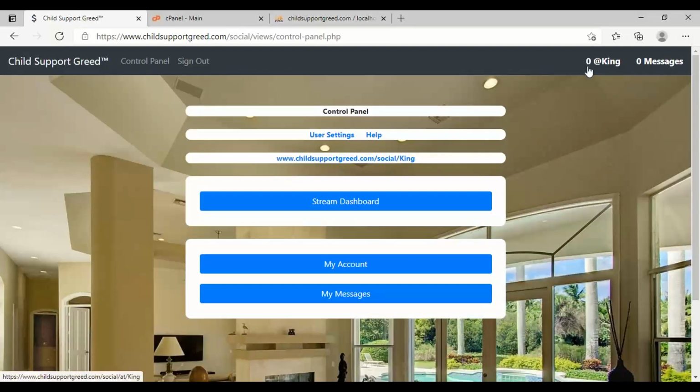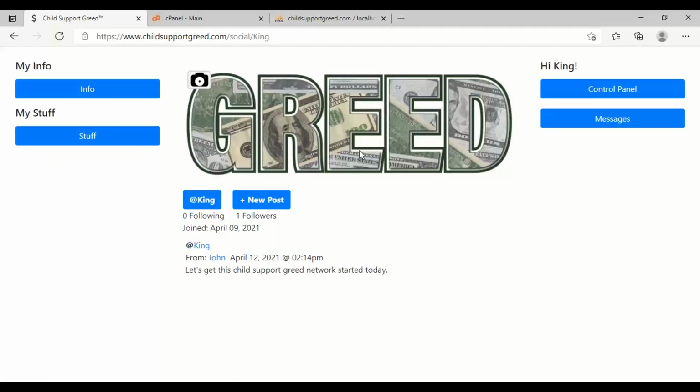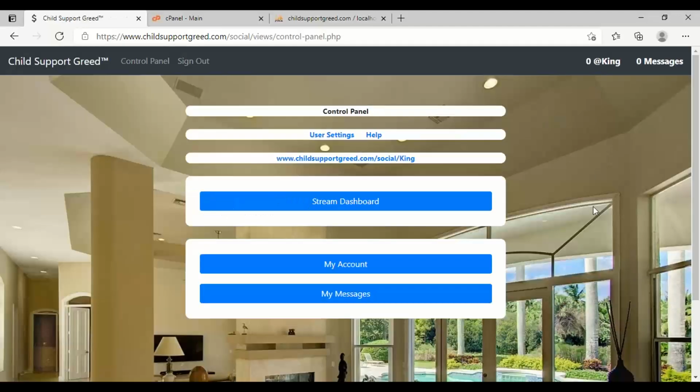All right, so we see how at messages work. We see how messages work. We see how your profile page works. Let's see. We know that info and stuff is basically for decoration right now, but it will be functional later, right? Okay. What next? Oh yeah, I'm gonna show you the community stream, or the public stream actually. Yeah. The public stream is a little bit different.